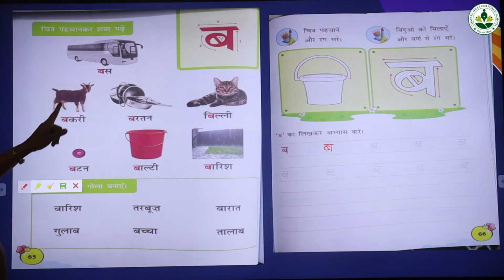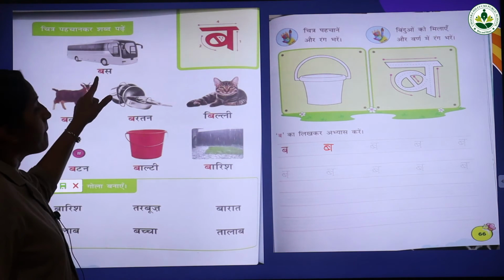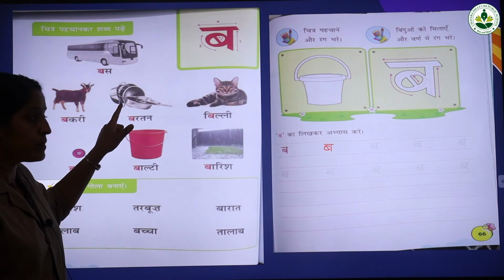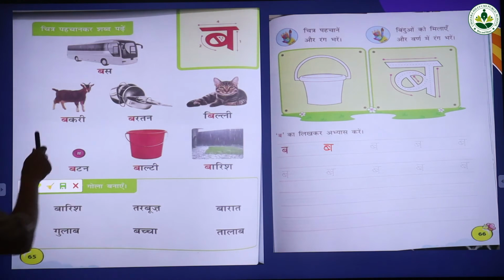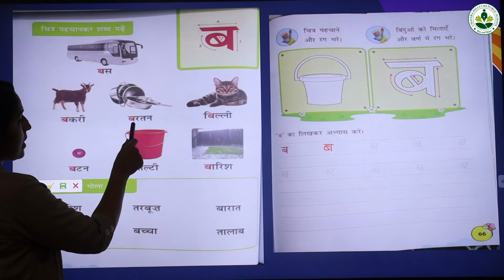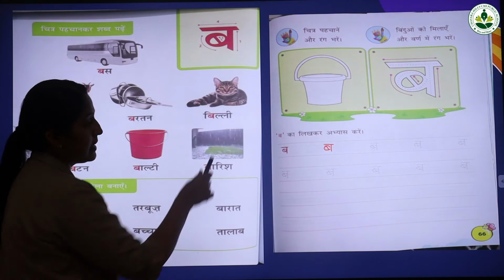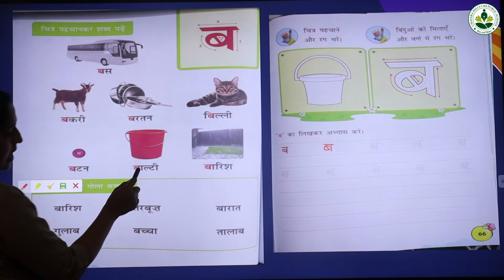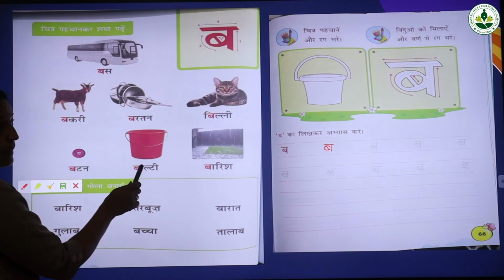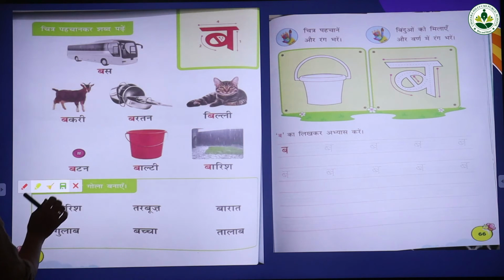And read the page number 65. All of you take the page number 65. Read loudly. The first one, bus. Repeat. Bus. And next is bakkari. Say loudly. Bakkari. Barthan. Next is billy. And next one, button. And next is baldi. And next is barish. Okay.